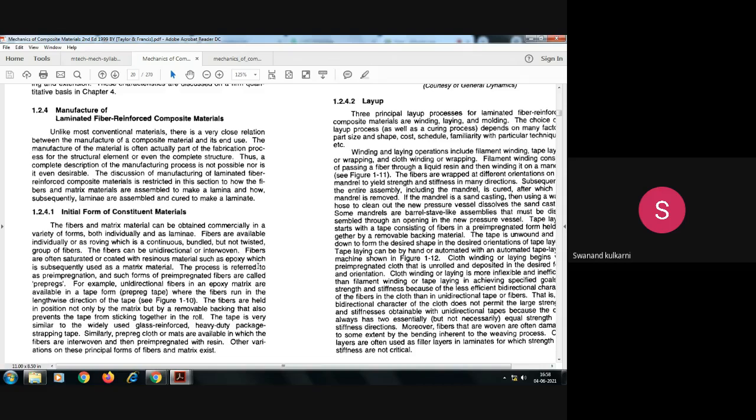This is called pre-impregnated fibers, and those pre-impregnated fibers are nothing but prepregs. Then the process remains only that such pre-impregnated fibers are generally used to manufacture the direct composite applications.